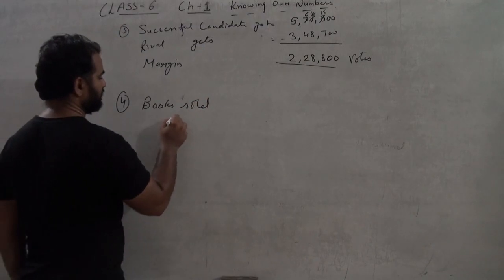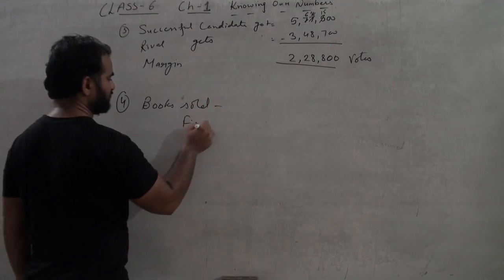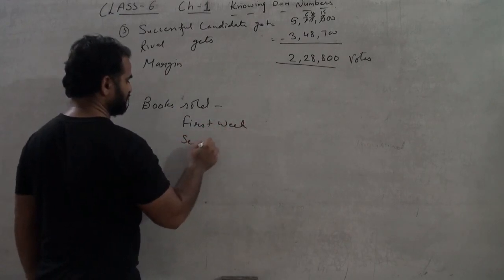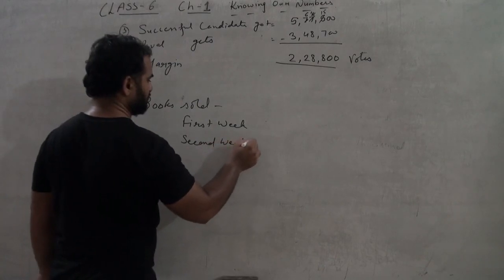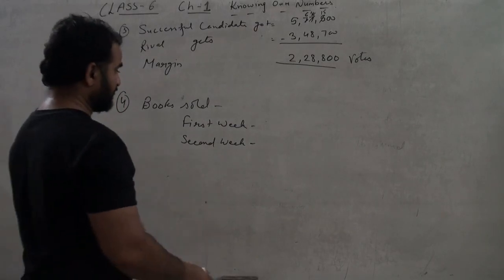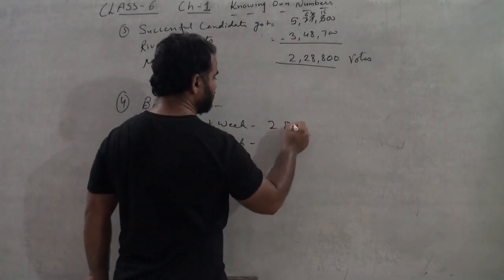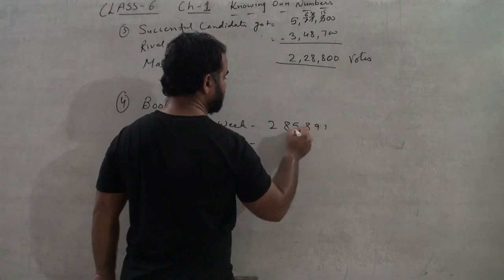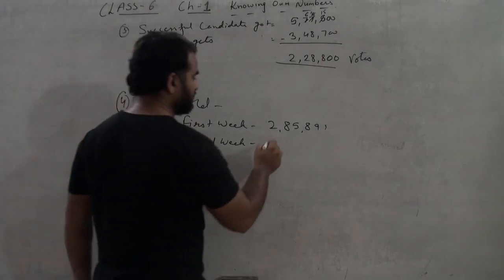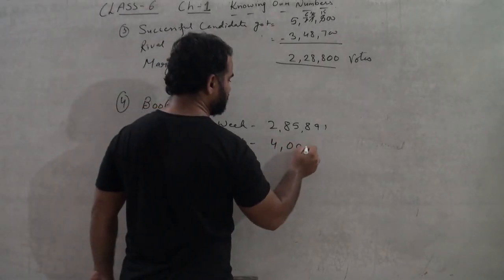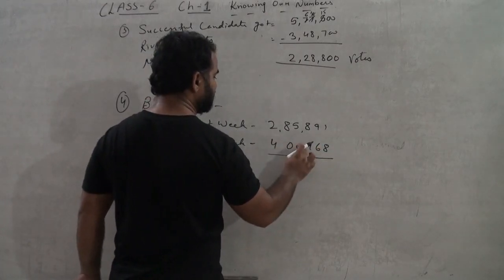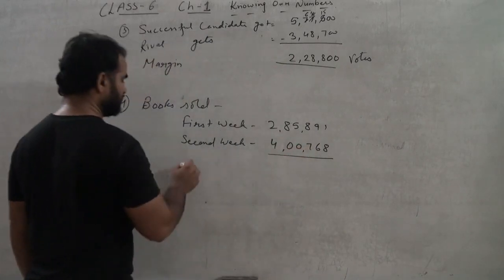Books sold first week, second week. So in first week there are 285,891. And the next is 400,768. So what we have to do is, we have to find total number of books. So total